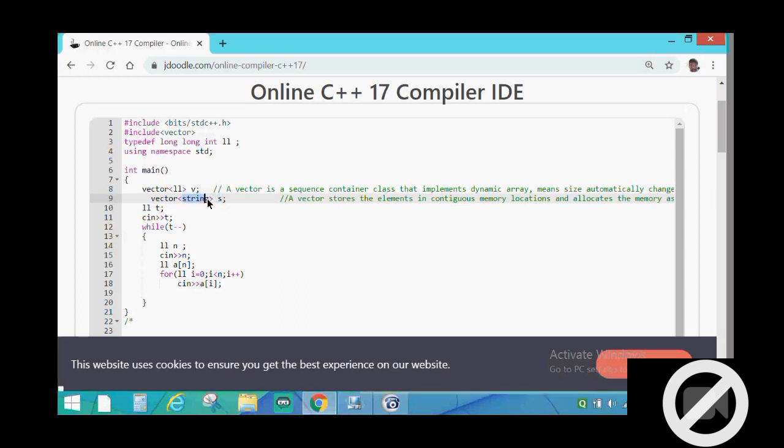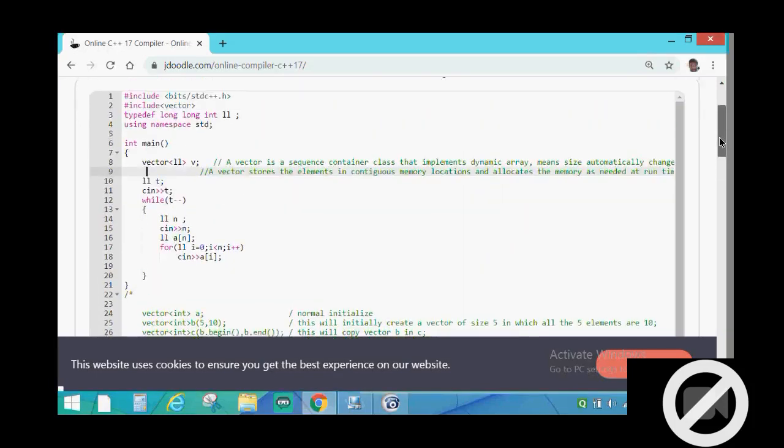Likewise, we can write any data type inside this. So I have written ll here. Basically, it is long int. Now I will delete this statement because I don't want it. Now there are various methods.